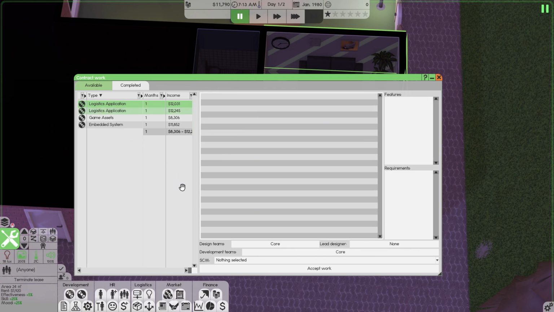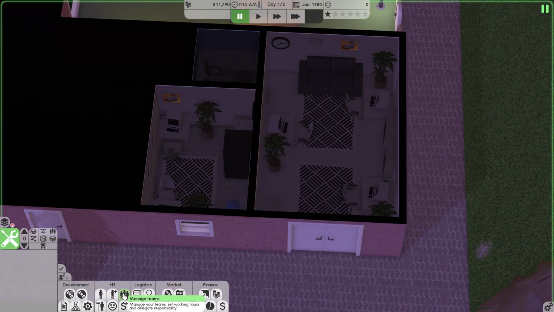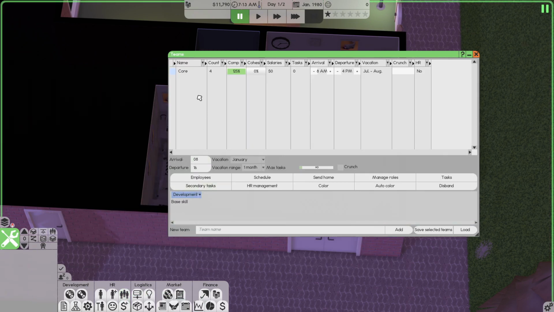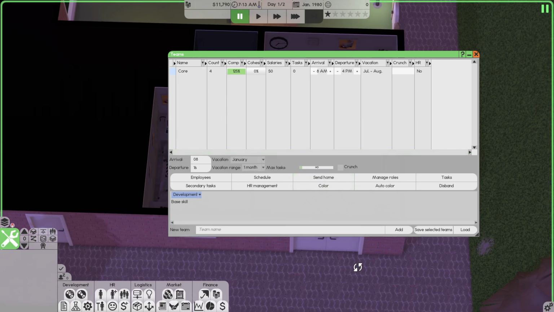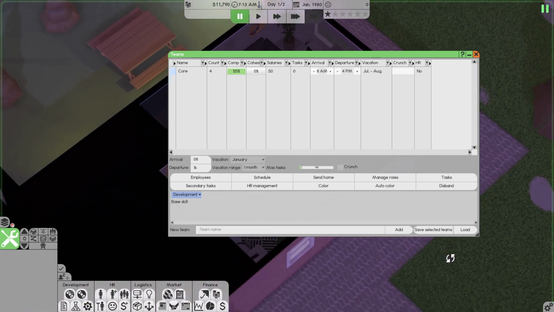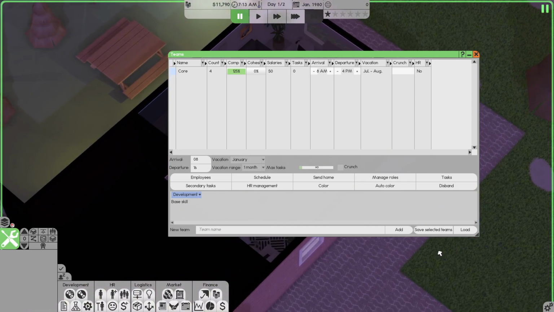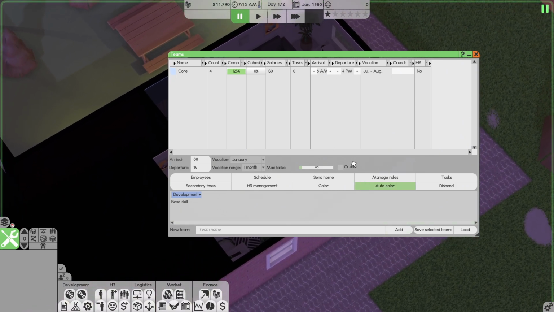But before we can even start thinking about taking logistics applications and contracts, we need to fix our team. We need to go to manage team, and I need to split the team up because otherwise I'm going to have a problem. They're not going to be very productive because they want their own offices. Unfortunately, we don't have the space for that.